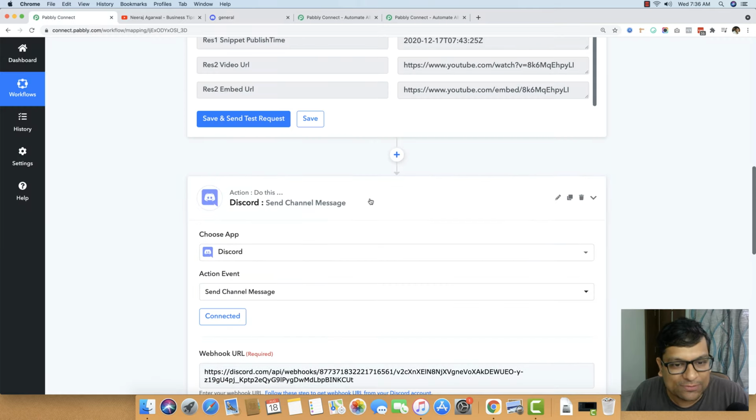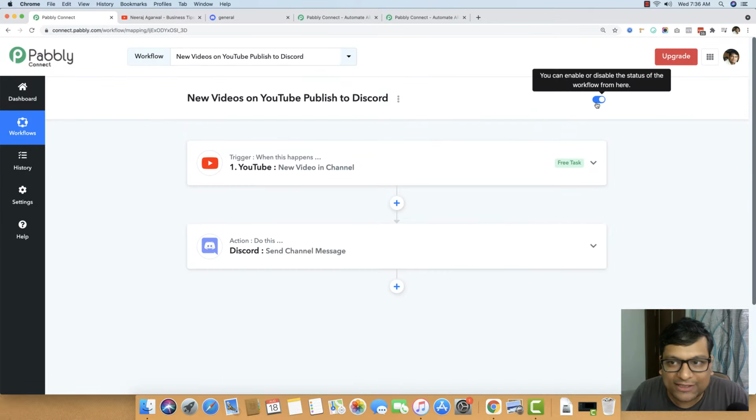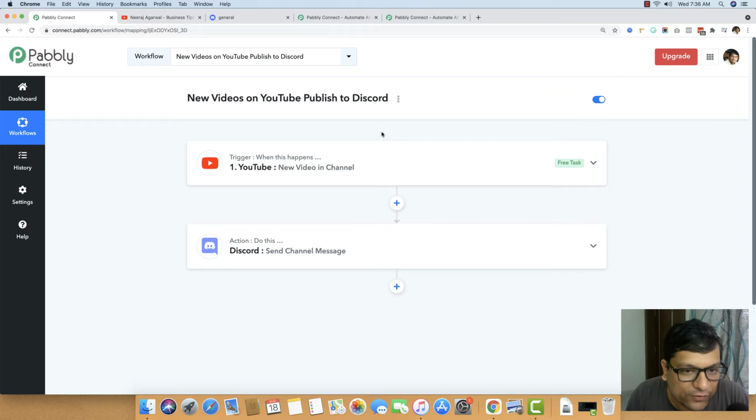Okay, if you just minimize this step now, you can see it is already activated, it is already enabled, which essentially means that any new video in the YouTube channel published from today onwards will automatically be sent to Discord. Now Pabbly Connect on its end will keep on pinging your channel anywhere between 5 to 15 minutes, just to see if there is any new video published on your YouTube channel.